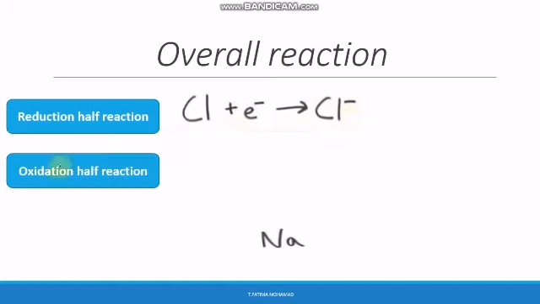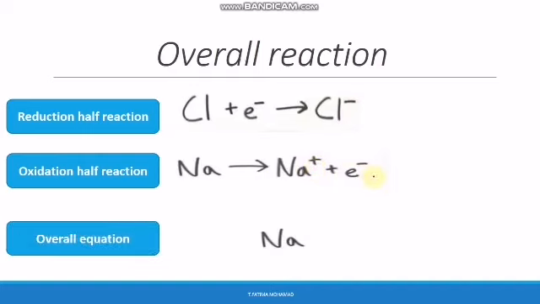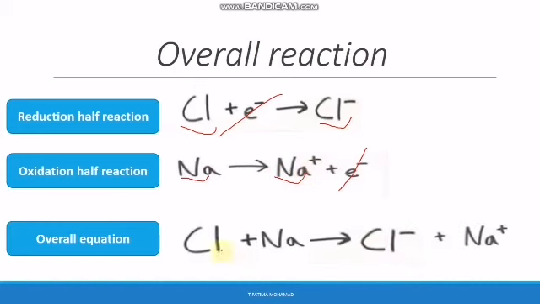Here, oxidation, we write the oxidation half reaction under it, which is Na losing 1 electron to become Na+. So Na → Na+ + 1 electron. And the overall equation, look how we do it. We should cross the electrons. Here we have 1 electron on this side, and here we have 1 electron, so we can cross them. Okay, we write Cl + Na gives Cl- + Na+. So this is the equation, the overall reaction.